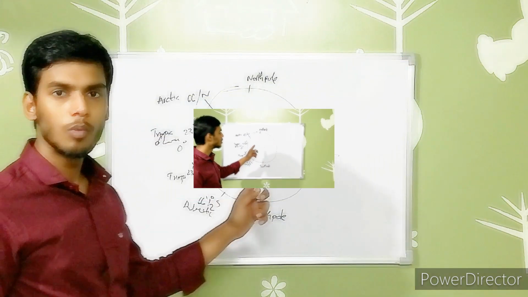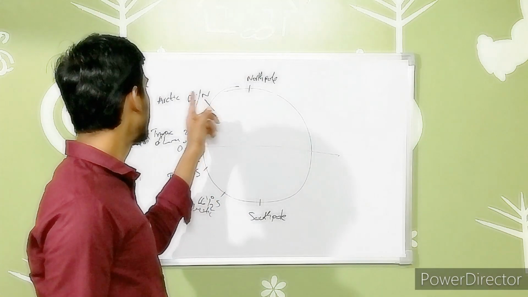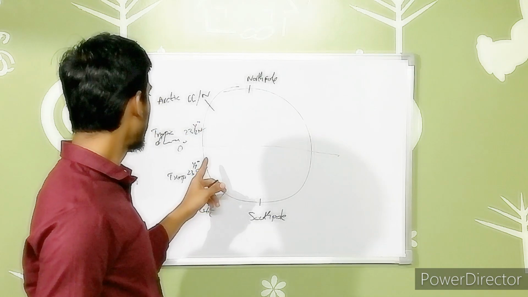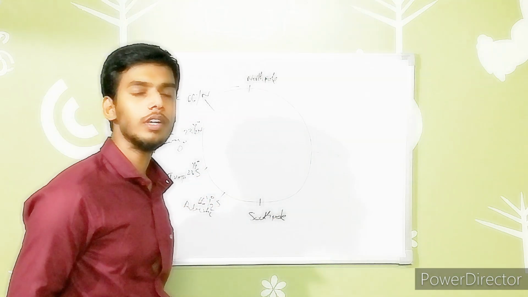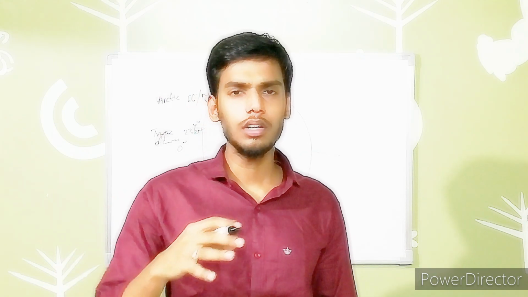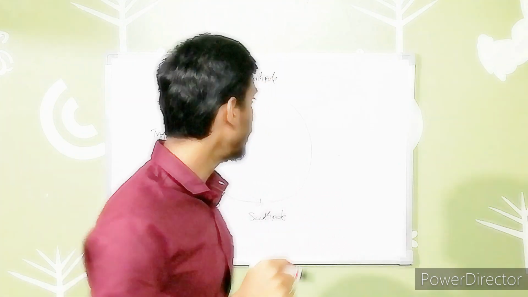So when coming to the heat zones of the earth, there are mainly 3 zones. We can divide them according to the sun. The sun, as it moves relative to the earth, at a particular time falls exactly at the top of these latitudes, once a year. So that is known as the